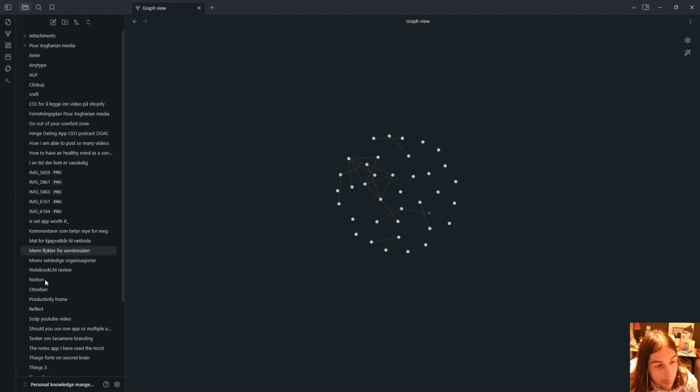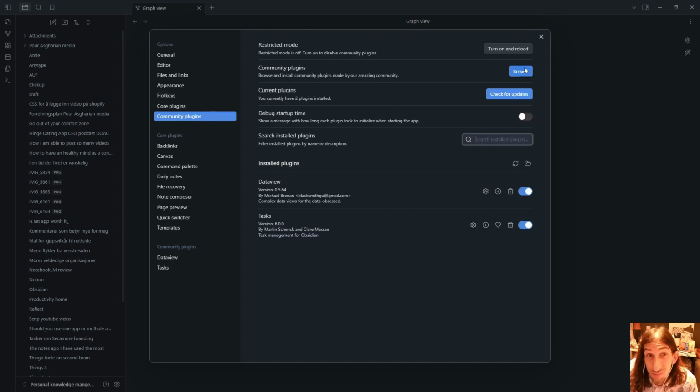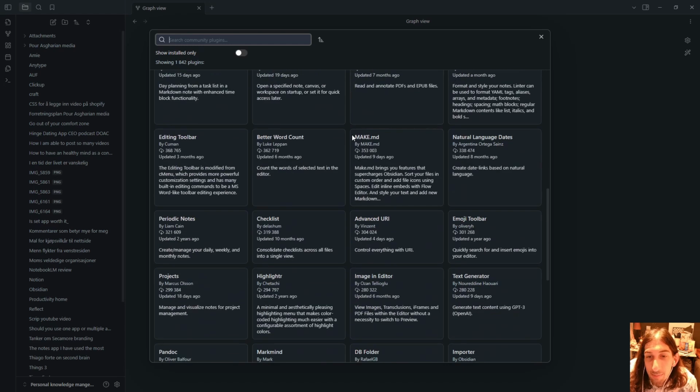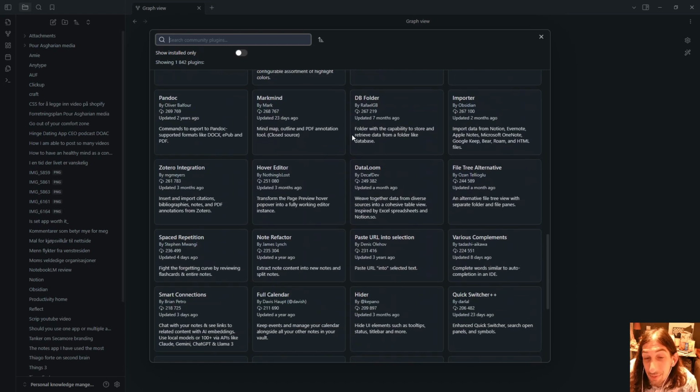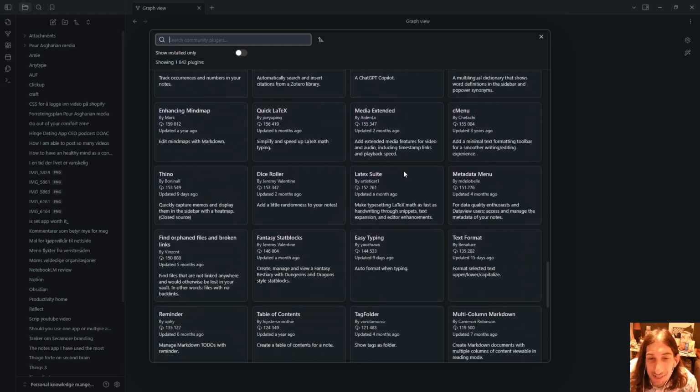But apart from having that issue, there is also another issue in Obsidian, which was a problem for me. Just look at the amount of plugins we have here. Just look at how many plugins there are here.